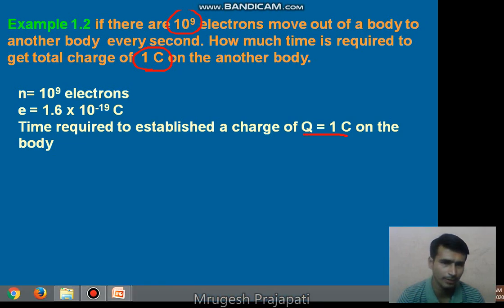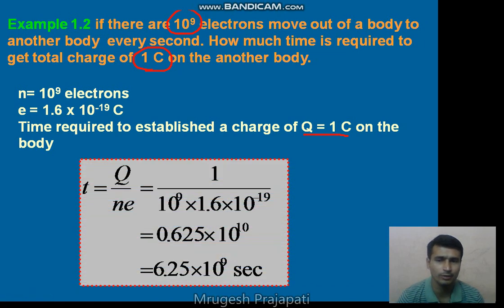By placing the values directly in the equation, T is equal to the total charge established on the body divided by N into E, the number of electrons and the charge of one electron. So we get the same answer, 6.25 into 10 raised to 9 seconds.